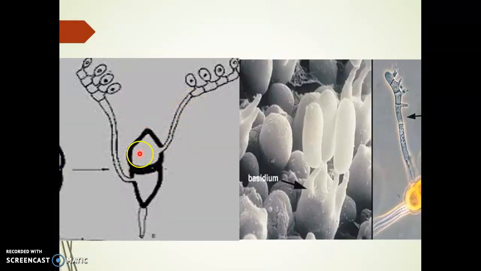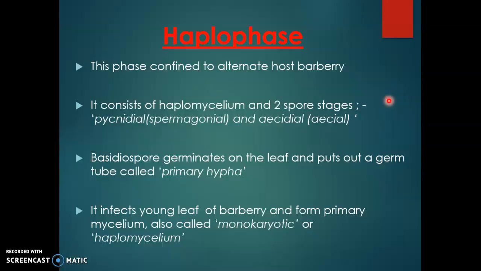Here also we can see the formation of promycelium, septation, sterigmata, the tip of the sterigmata cell, and each promycelium produces 4 basidiospores. Here also we can see the germination of the teliospore. So, now we move on to the haplophase.